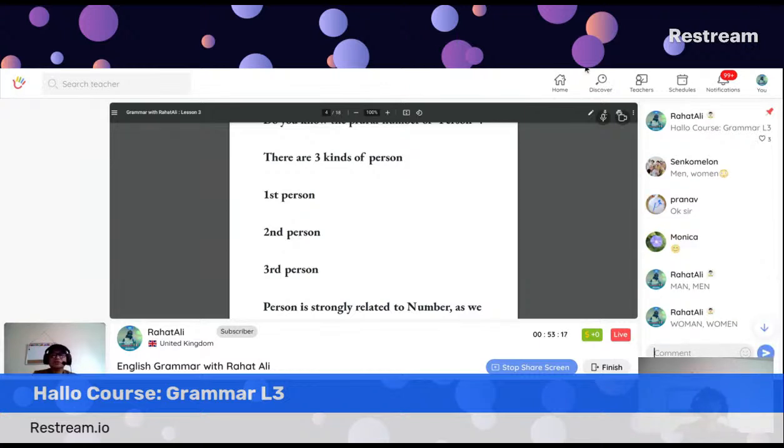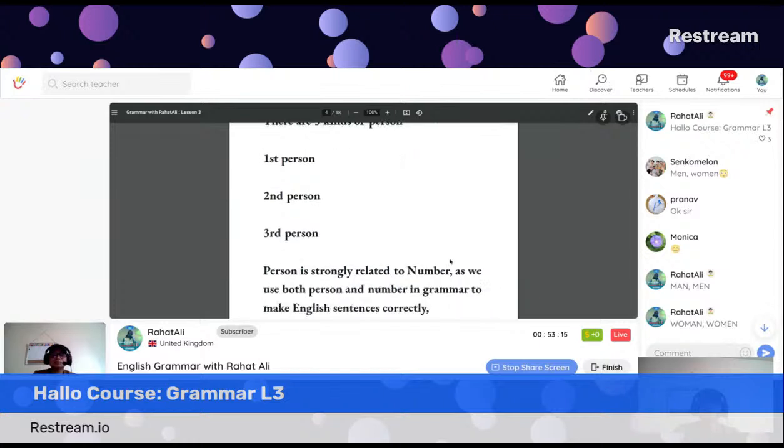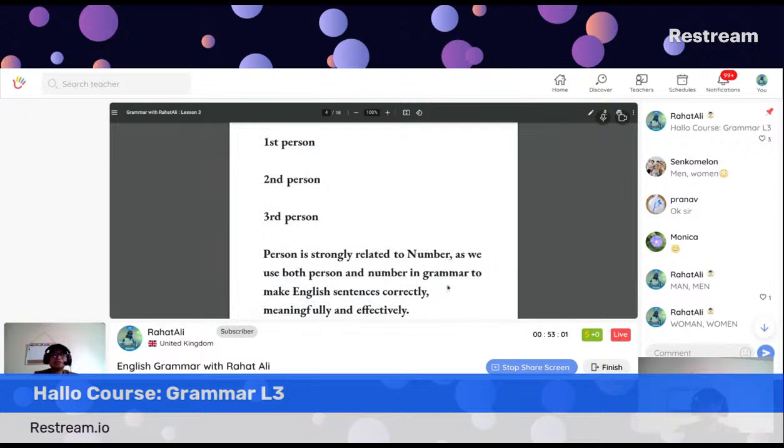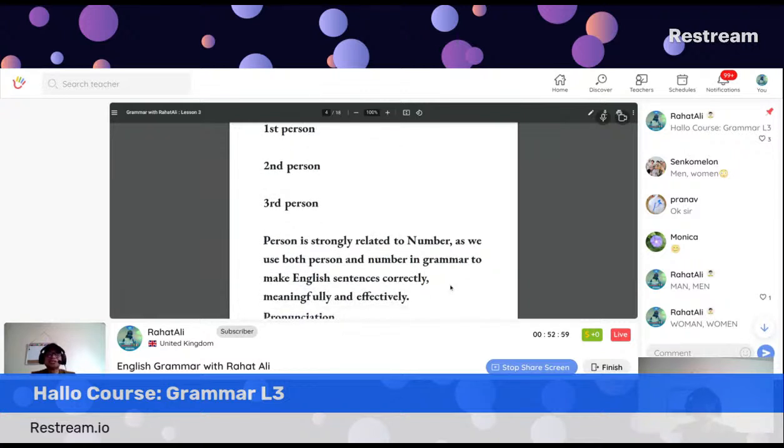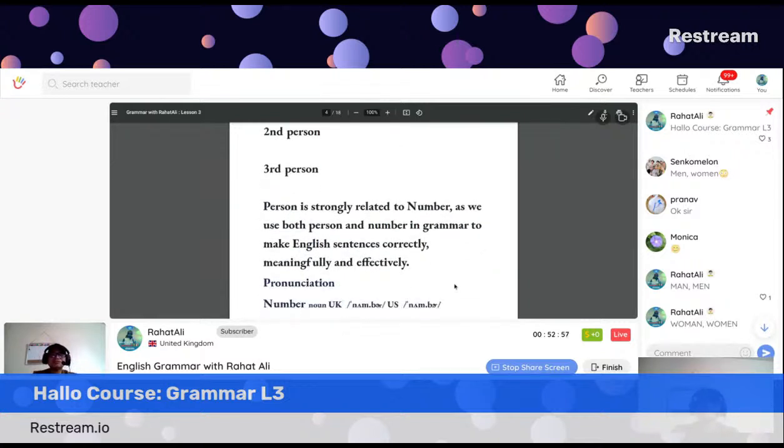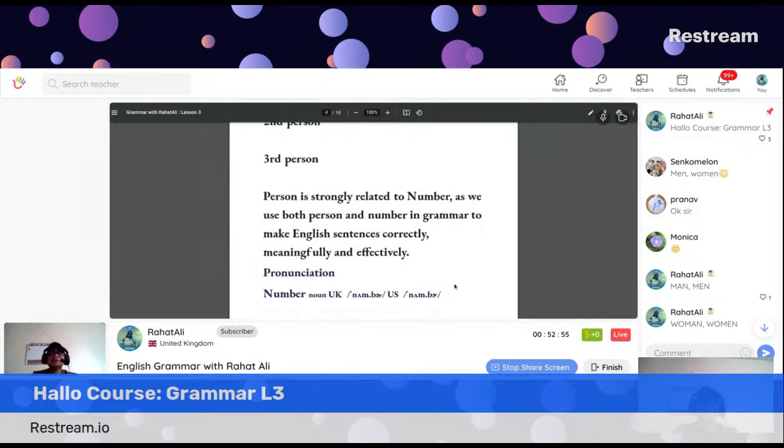Okay, let's scroll down quickly. As I said, person is strongly related to number because there may be one person, there may be more than one person, two people, three people. As we use both person and number in grammar to make English sentences correctly, meaningfully, and effectively. Look at the pronunciation of number.